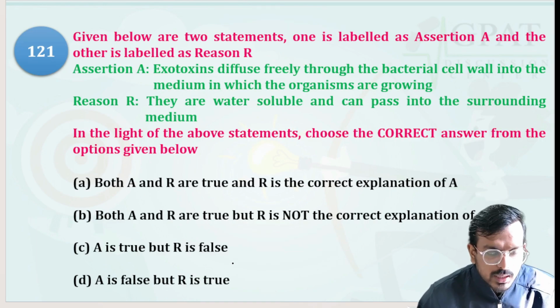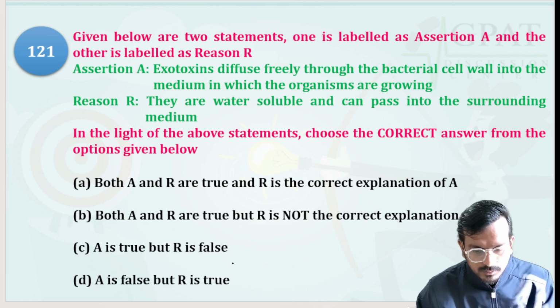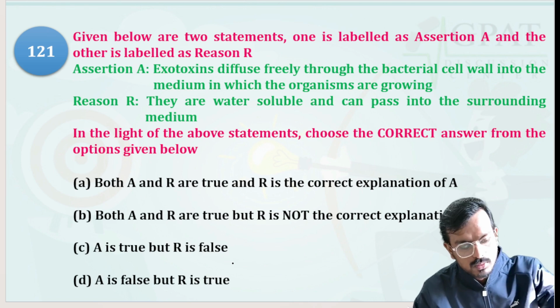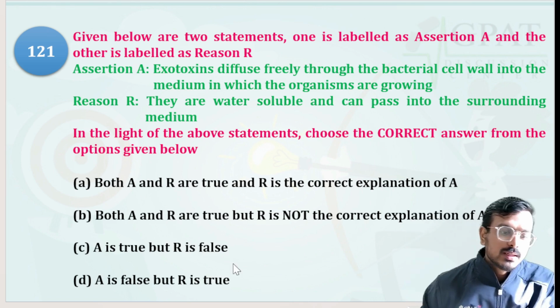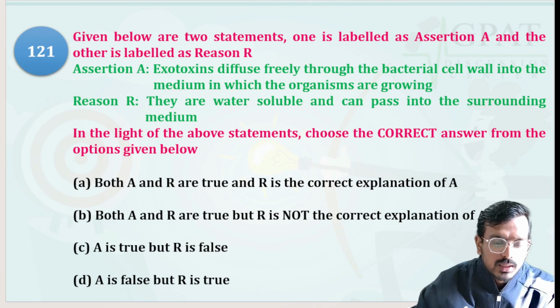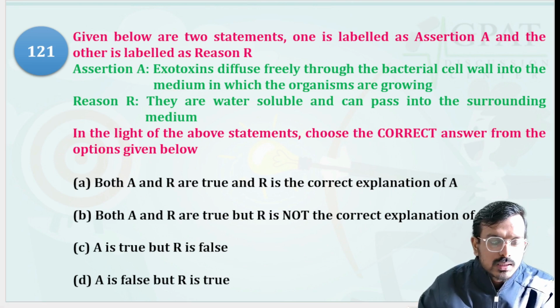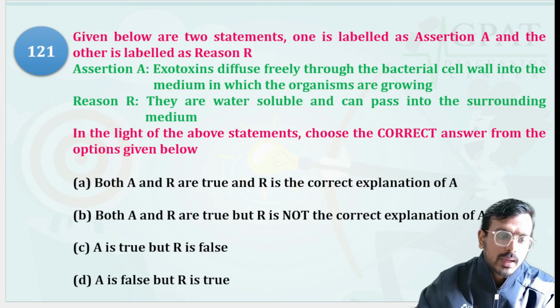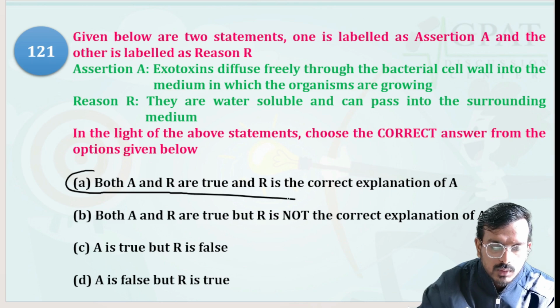Given below are two statements. One is labeled as assertion and one is labeled as reason. So you have to match. The assertion is: exotoxins diffuse freely through the bacterial cell wall into the medium in which organisms are growing. Yes, correct. The reason: they are water soluble and can pass into the surrounding medium. Yes, both are correct. If you remember, I have explained this in detail. So option A is the correct answer.